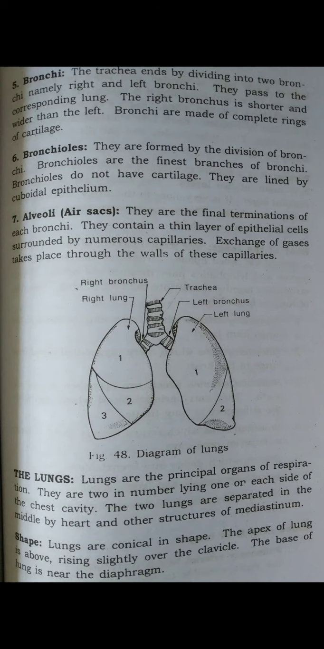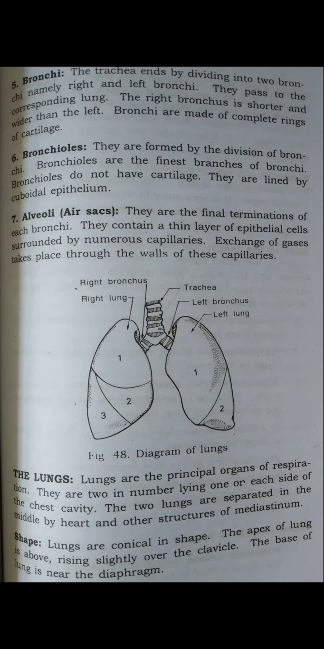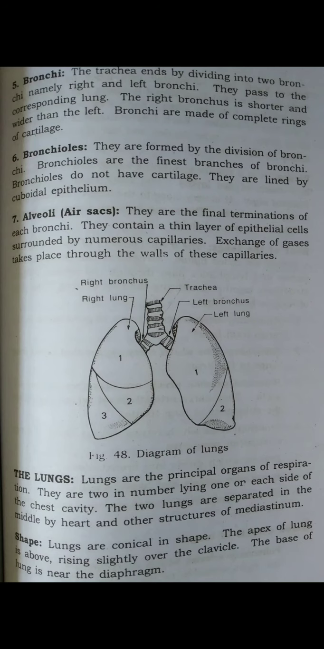These are the points about the lungs. Again I will repeat, it is very important for all the students. Firstly, there are two lungs, one lying on each side. You should write the shape of the lungs like a cone. Weight 600 to 700 grams. Length 20 to 24 centimeters. Color pinkish. Lobes: 3 lobes in the right lung and 2 lobes in the left lung.